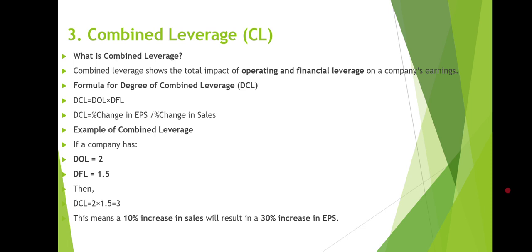For example, in case of combined leverage, DOL, that means degree of operating leverage, is equal to 2, and DFL, that means the degree of financial leverage, is equal to 1.5. And then DCL is equal to 2 times 1.5, which is equal to 3. So this means a 10% increase in sales will result in a 30% increase in EPS.